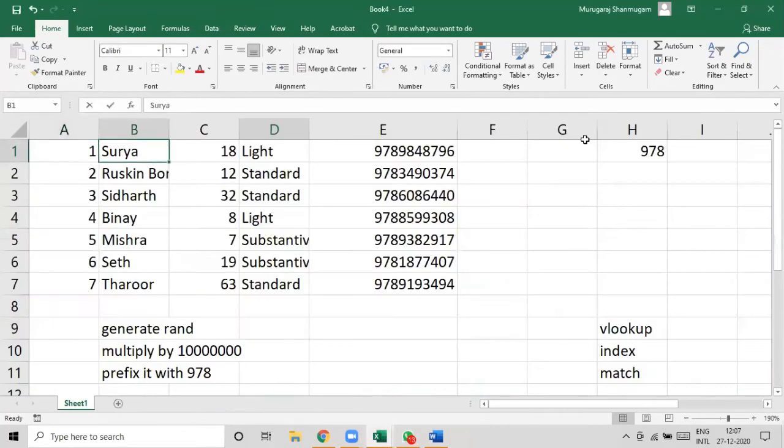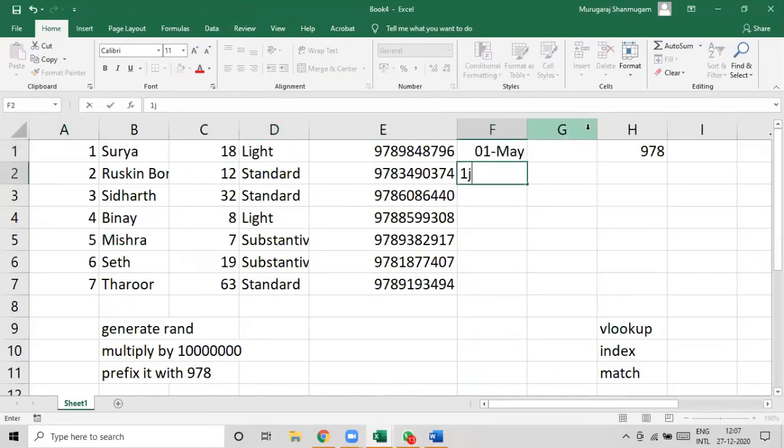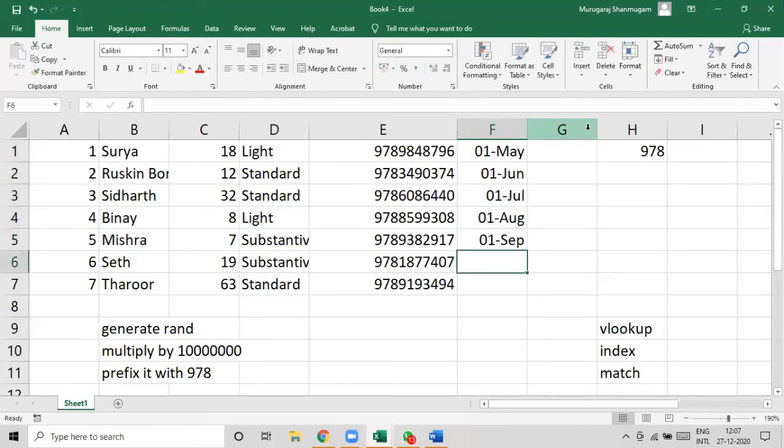we can simply do this by in dates here. First May, first June. You can notice that I am simply typing 1 JUN, but it automatically takes that as June with the current year as the year. So first July, first August, first September, first October, first November.